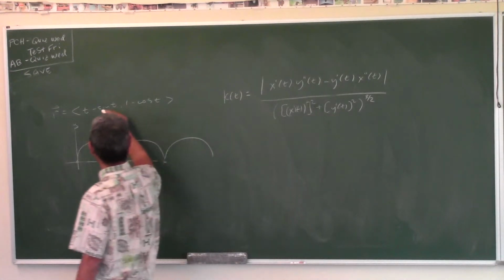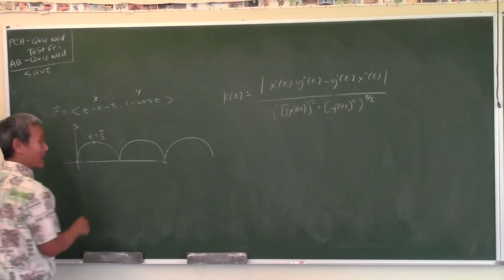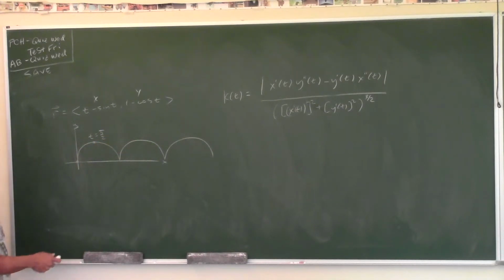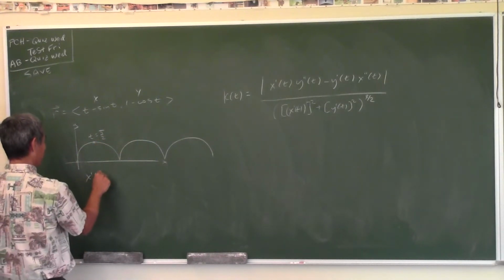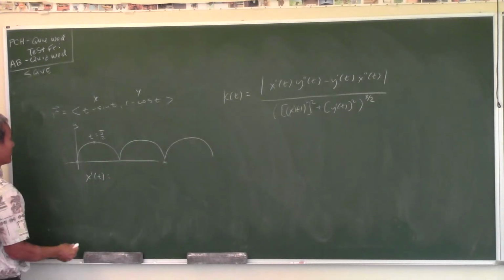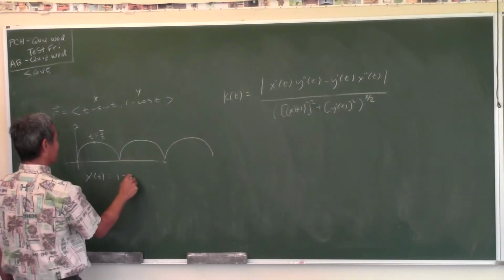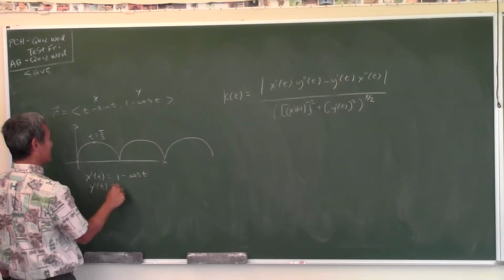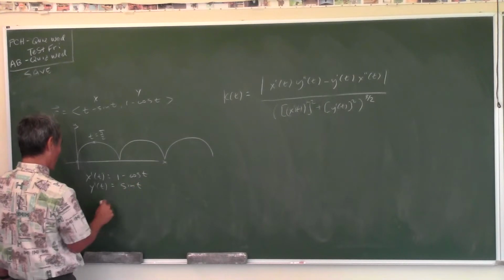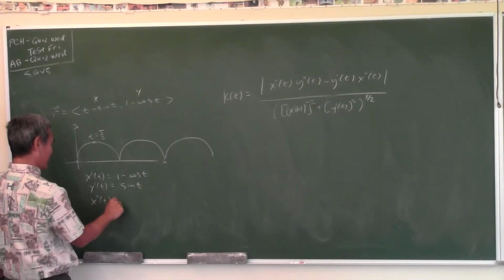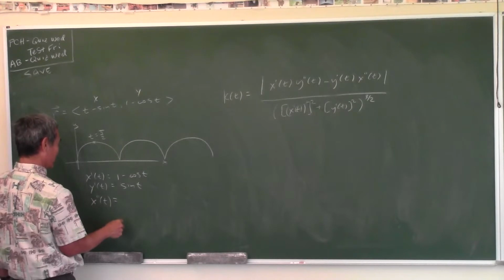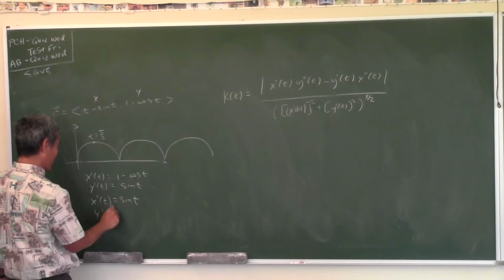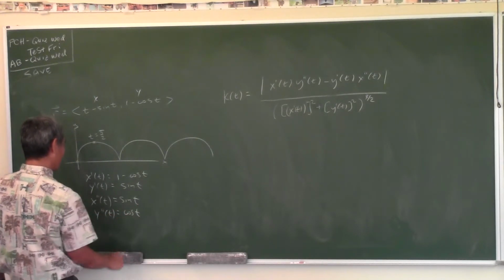So remember, this is x equals this and y equals that, parametric equations. We need to compute the first and second derivatives. If this is x and this is y, what is x prime? 1 minus cosine t. What is y prime of t? Sine t. What is x double prime of t? The derivative of this is sine t. And what is y double prime of t? Cosine t. Did we do everything correctly?